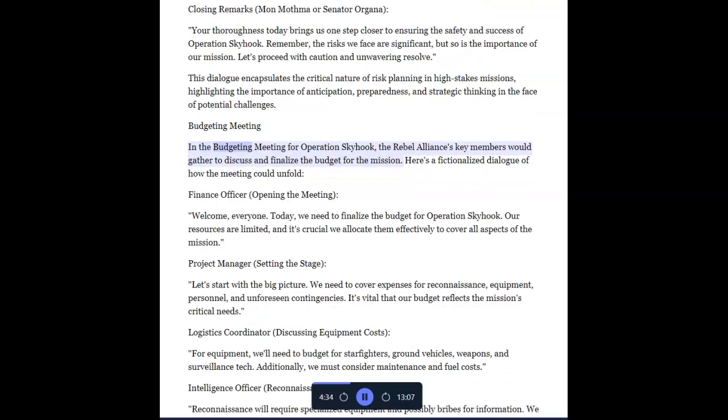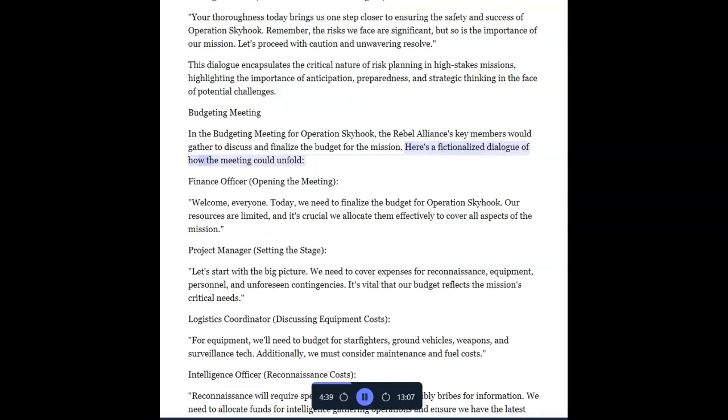Budgeting meeting. In the budgeting meeting for Operation Skyhook, the Rebel Alliance's key members would gather to discuss and finalize the budget for the mission. Here's a fictionalized dialogue of how the meeting could unfold.